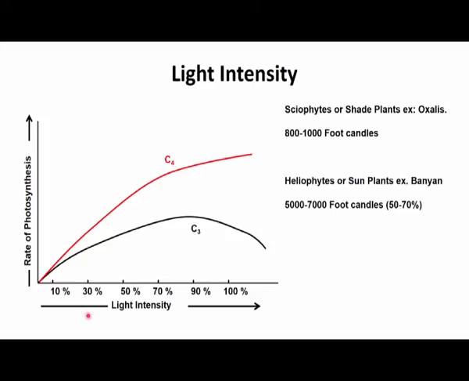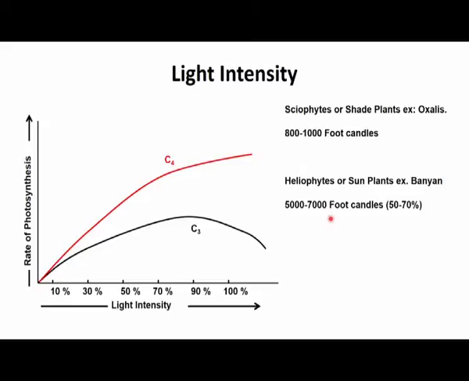As you can see on the PowerPoint slide, I have shown a curve of how the light intensity affects the photosynthesis of a C3 or C4 plant.